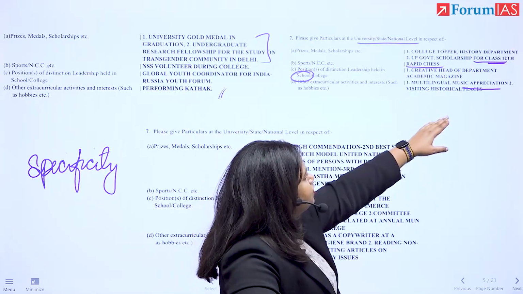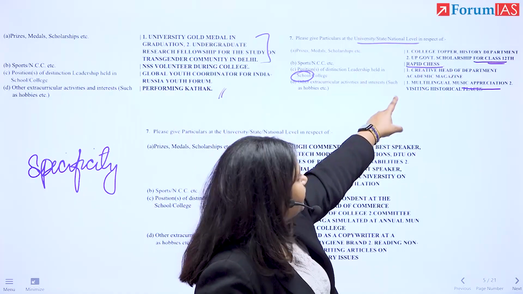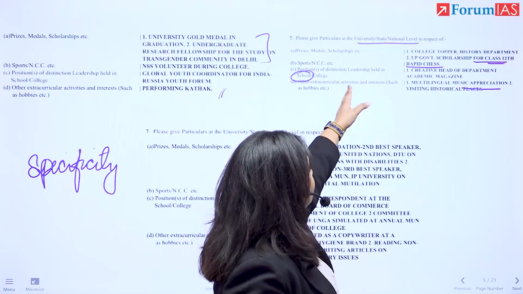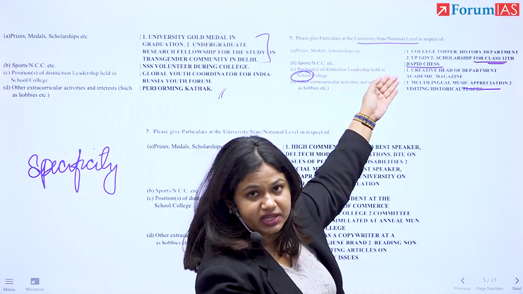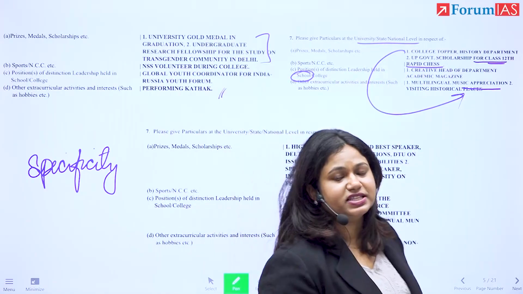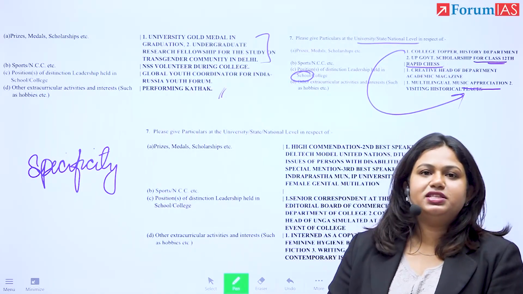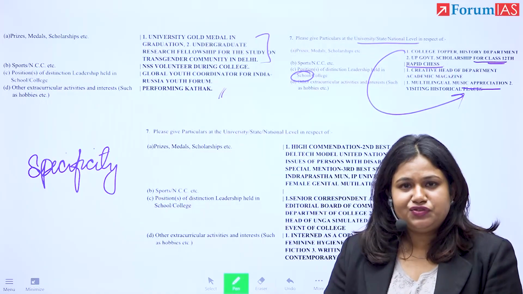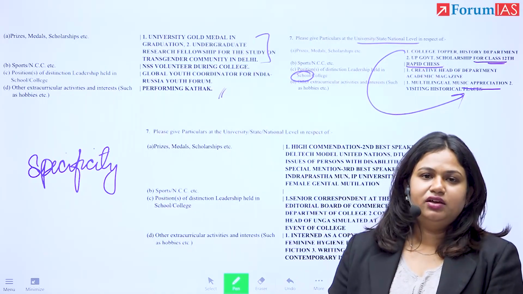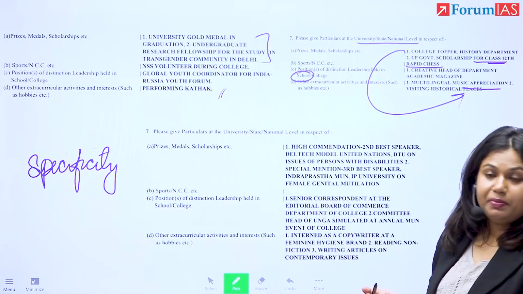Then, visiting historical places. They're writing this. See, look at this very carefully. They have a college topper scholarship, right, a college topper achievement in their academics, and that is being linked to their interest in visiting historical places. It makes for a more coherent type of personality because this person is an academic in history, right? Because it is their subject of graduation, their optional. They have an interest in visiting such places also. So again, it's more believable, more easy. It's also more easy to prepare.